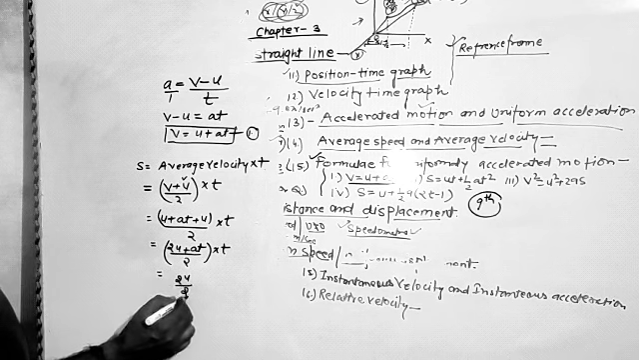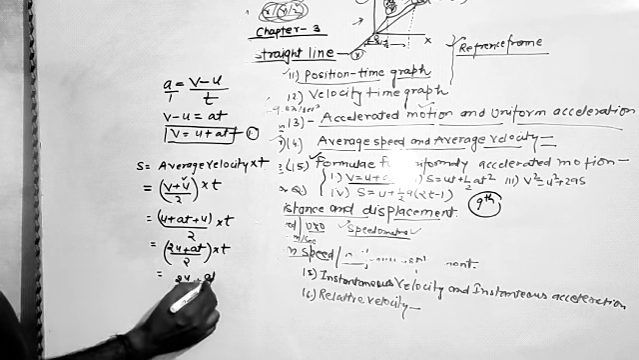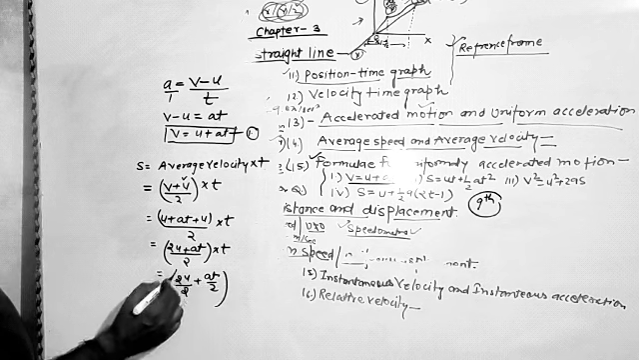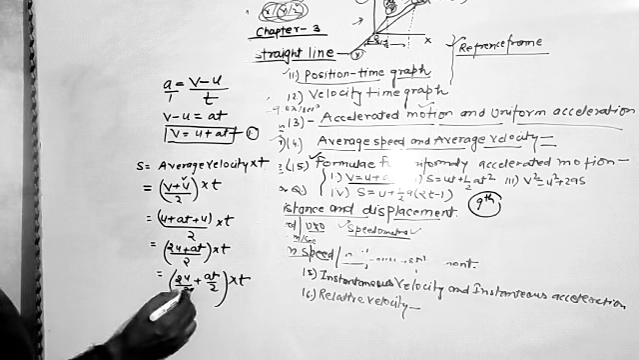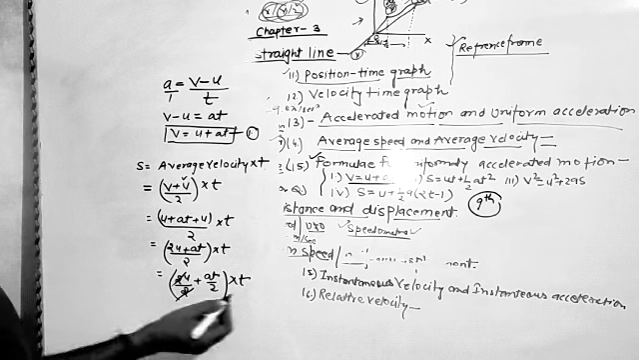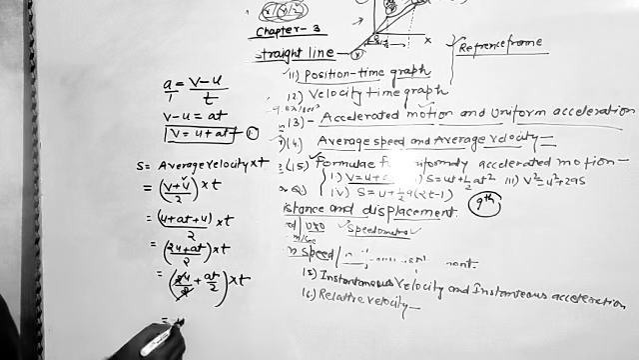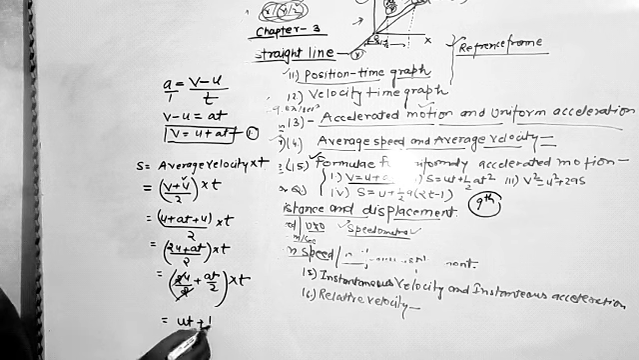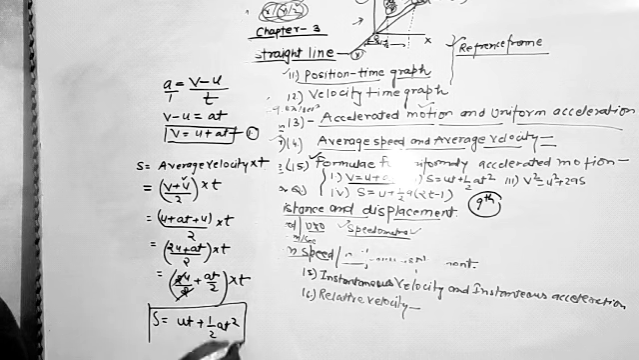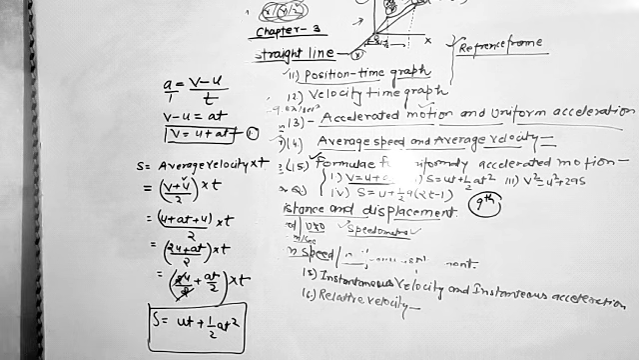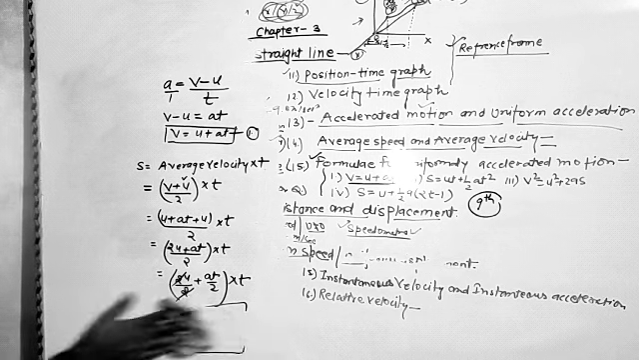This equation may also be written as 2u upon 2, plus at upon 2, into t. The 2 and 2 will be cancelled out, and we just introduce the outside t inside the bracket. We will get nothing but our second equation of motion, s is equal to ut plus half at square. This is our second equation of motion, and in the same way we can find our third equation of motion in a very easy way.